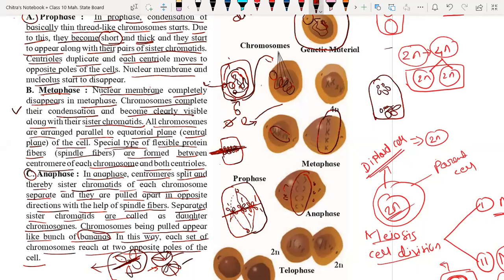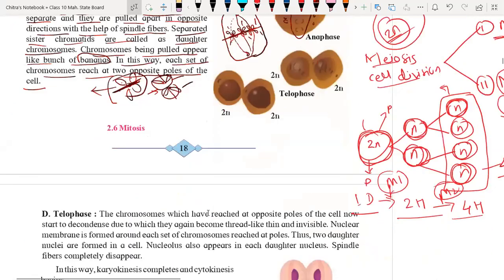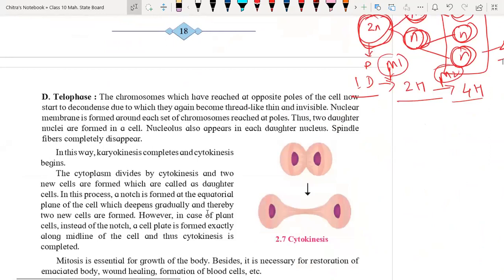Okay, next is called telophase. Very important, telophase. The chromosomes which have reached the opposite poles of the cell now start decondensation. Okay, see, condensation took place in the first step, and in the last step decondensation takes place again.